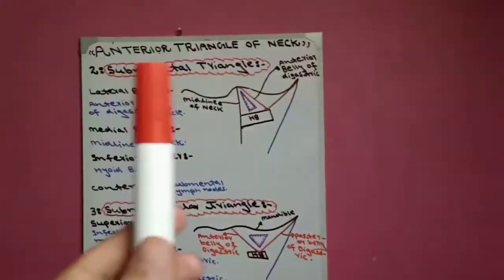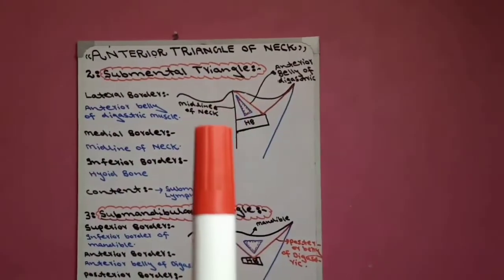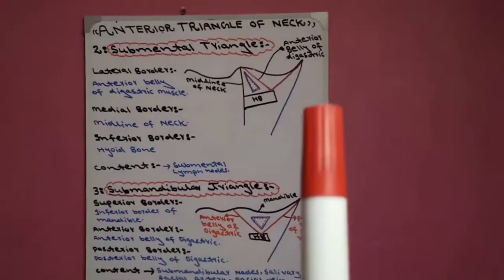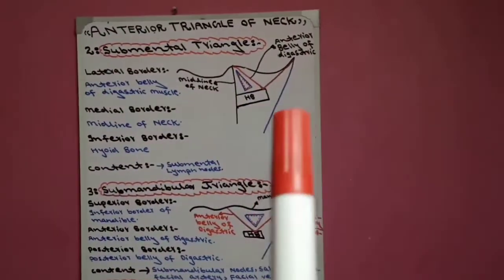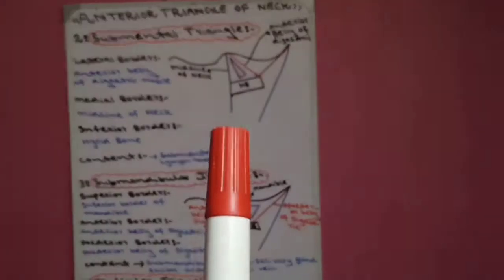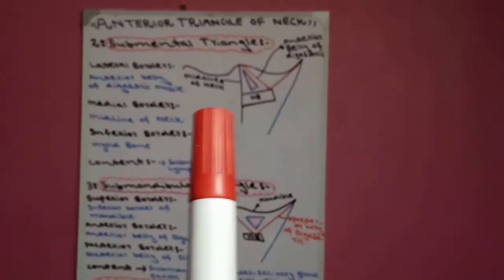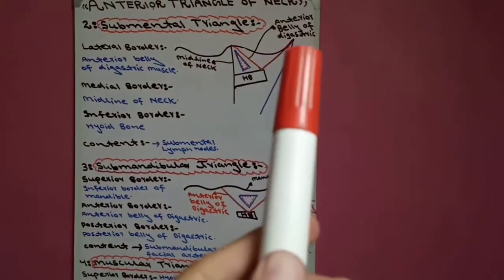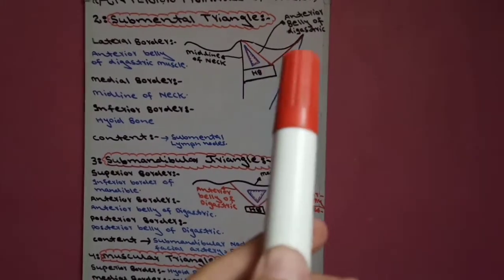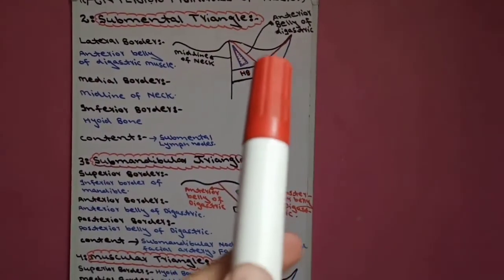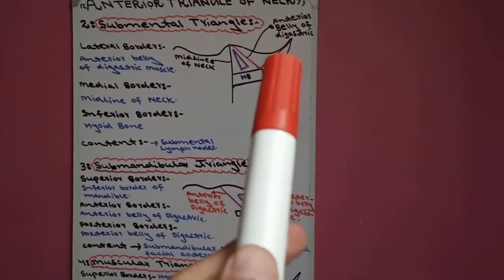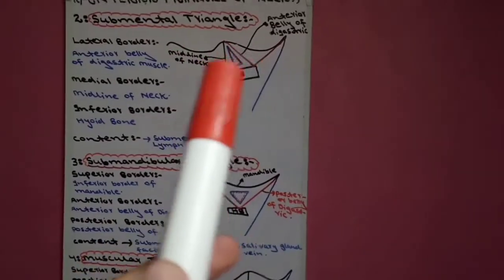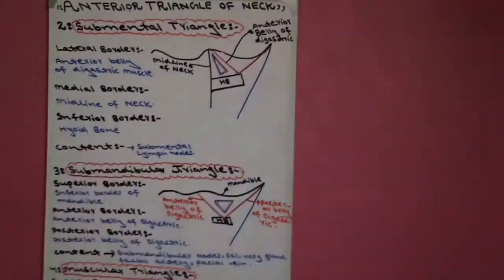Now submental triangle. This is the diagram of submental triangle. How do we draw the diagram of submental triangle? First we draw the inferior border of mandible, then sternocleidomastoid muscle, then midline of neck, then hyoid bone, and then we draw the posterior belly of digastric, which is shown in red color here, which inserts in hyoid bone. Then from hyoid bone, the anterior belly of digastric emerges. This is the anterior belly, this is the posterior belly of digastric.